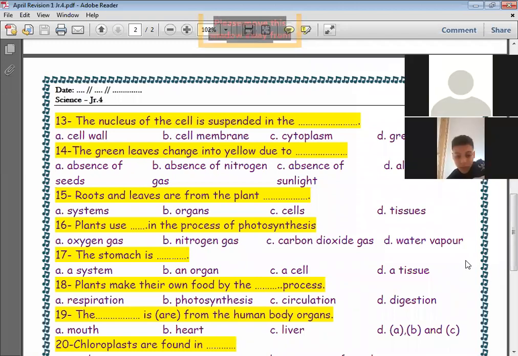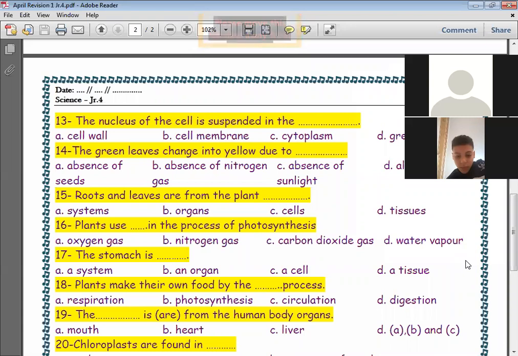To detect the presence of starch, you will use iodine solution, because it changes into which color? Blue color, excellent. If the color changes into blue, there is starch.